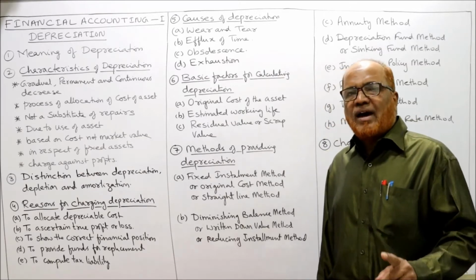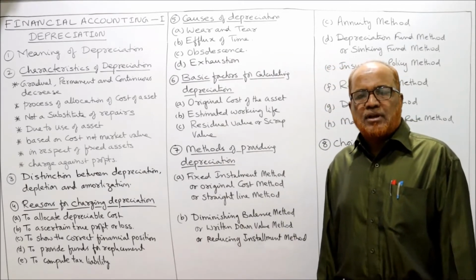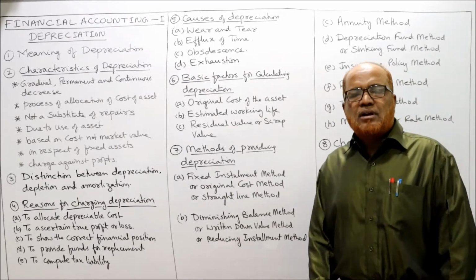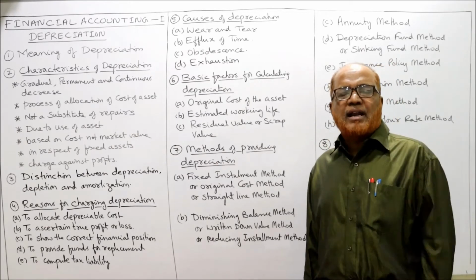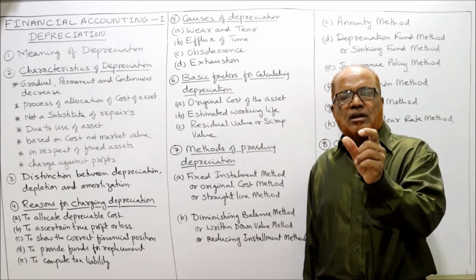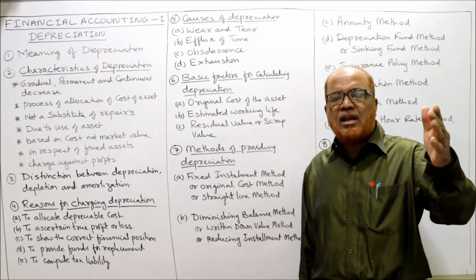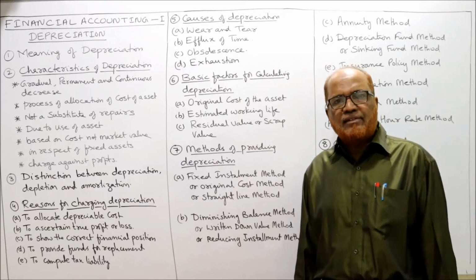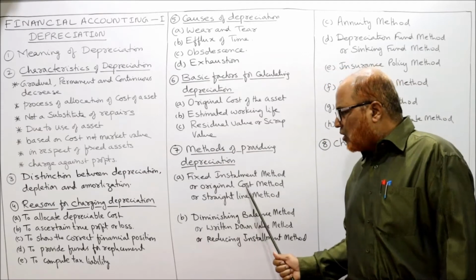Example, the machine value is, let it be 1 lakh, 100,000. On this 1 lakh rupees, depreciation is 10%. If we calculate 10% of 1 lakh, it is 10,000. So 10,000 rupees is the annual depreciation. Every year it will remain the same for the life of the asset. So this method is called the original cost method.